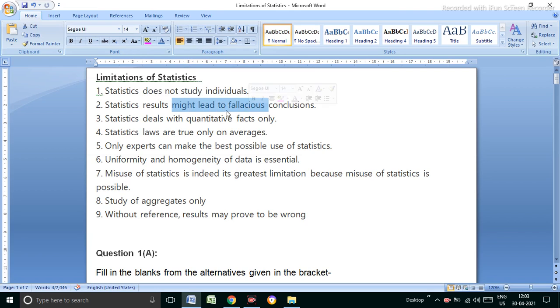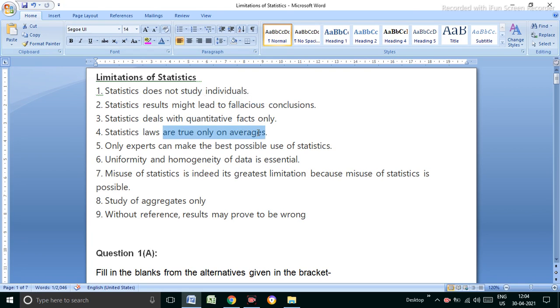The result might lead to false conclusion. Sometimes it may be wrong because the result we have taken is on the basis of estimation, not accurate, so it might be false. Statistics deals with quantitative facts. We know very well it is only quantitative facts, not qualitative facts. How honest or dishonest one person is doesn't matter, but quantitative facts we always study.